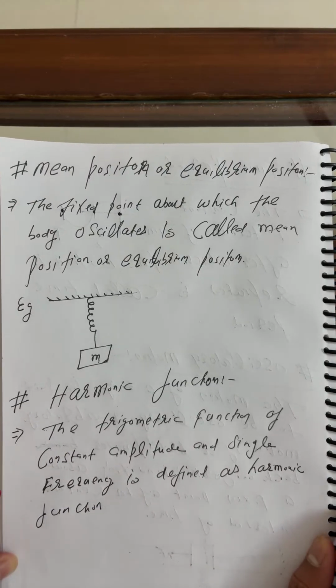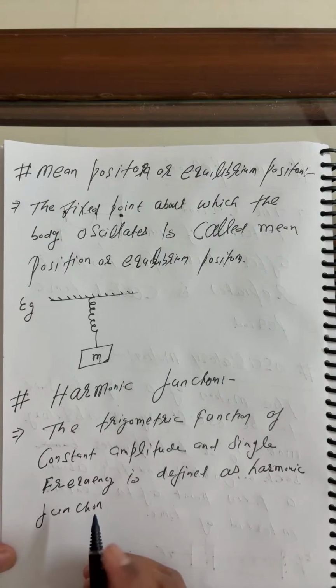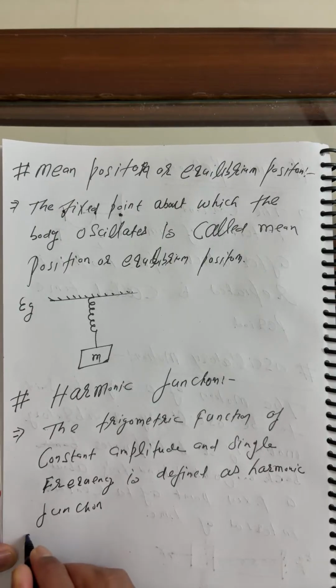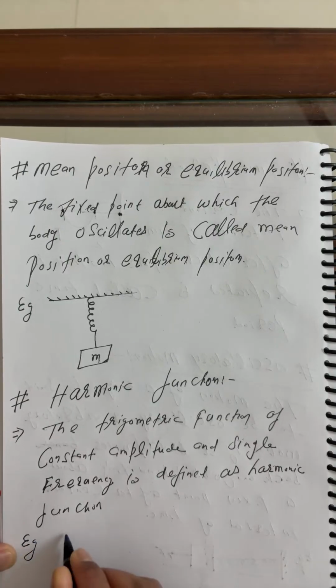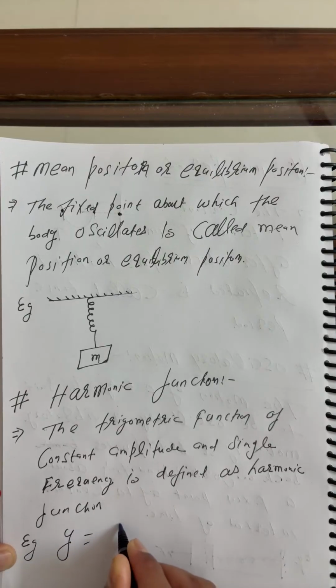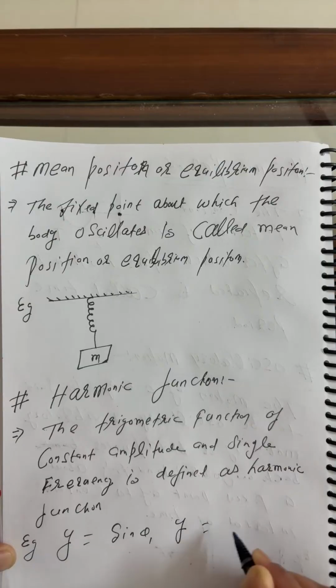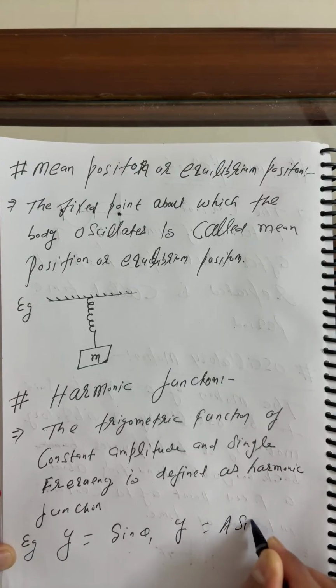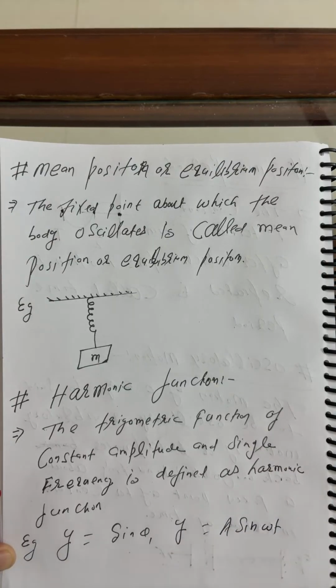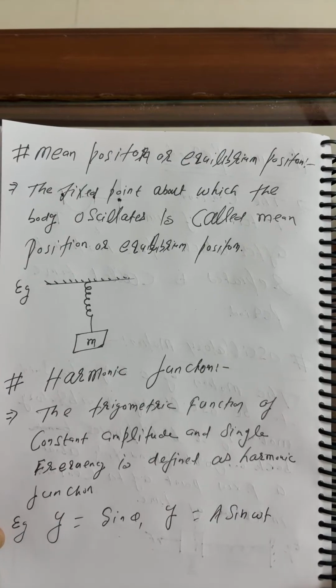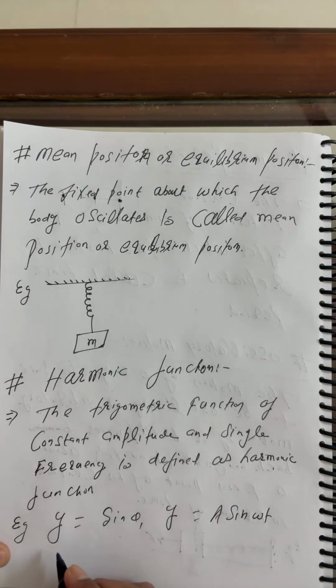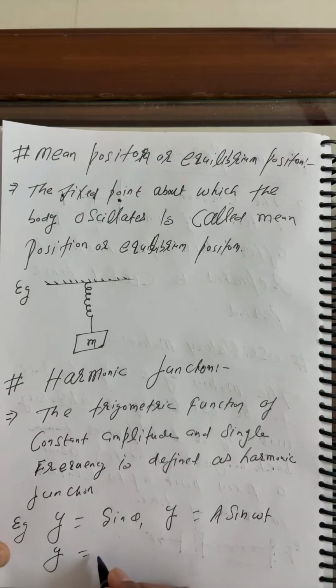As an example, which I'll use randomly, you can take y equals a sine theta, or you can take y equals a sine omega t. Both remain the same.